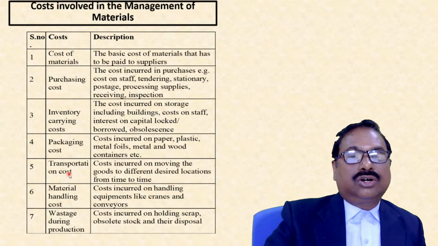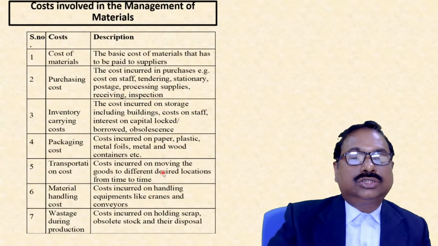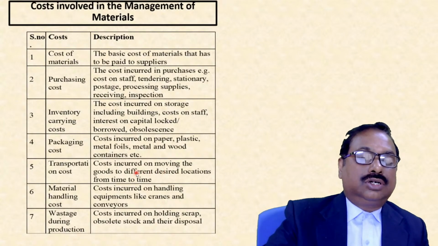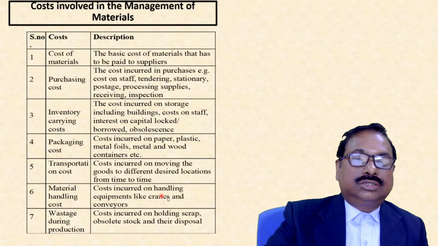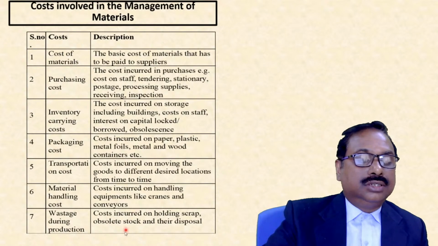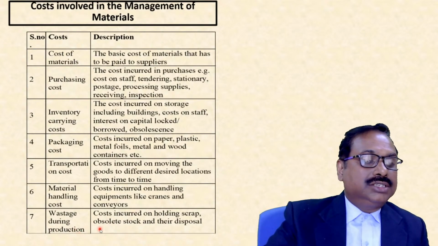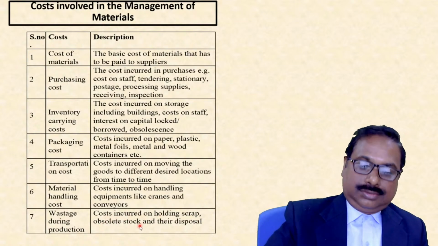Then is transportation cost. As we have discussed, there are various types of transportation, so we need to select the transport medium. Then material handling cost, as we have discussed, cranes and conveyors. Then wastage during production, we need to minimize the wastage. These are the costs incurred on holding scraps and all.